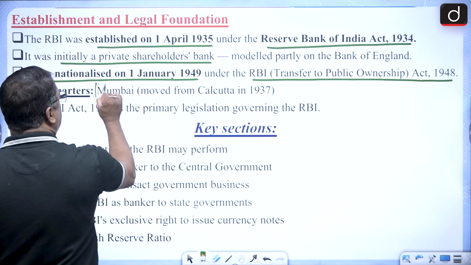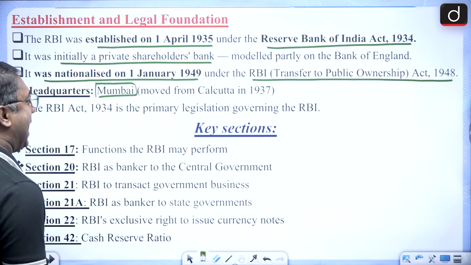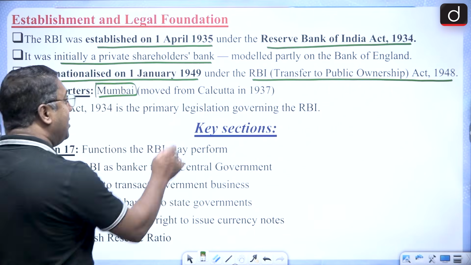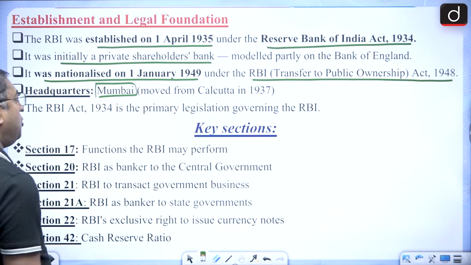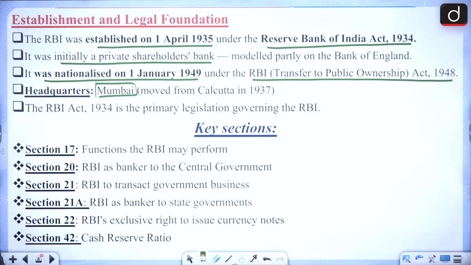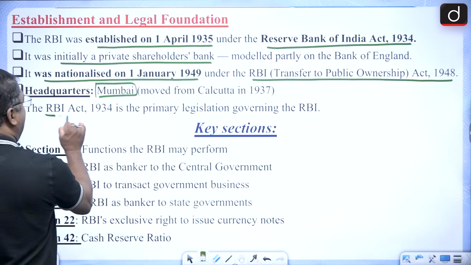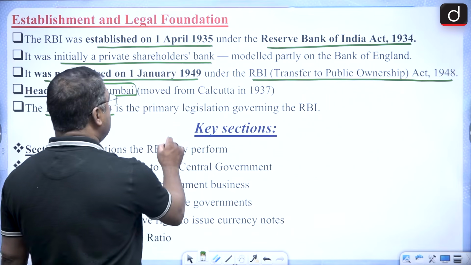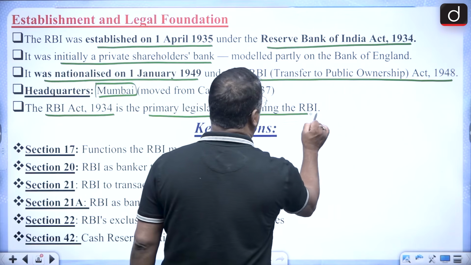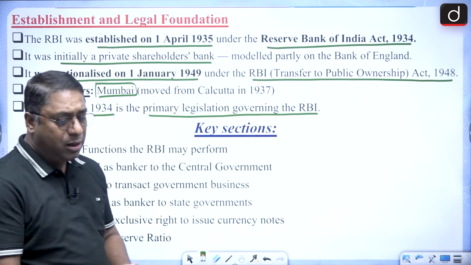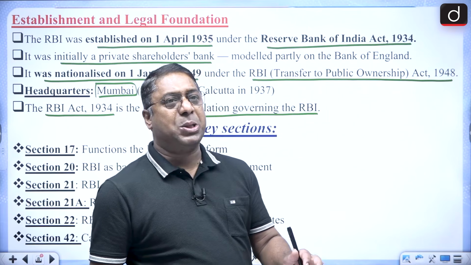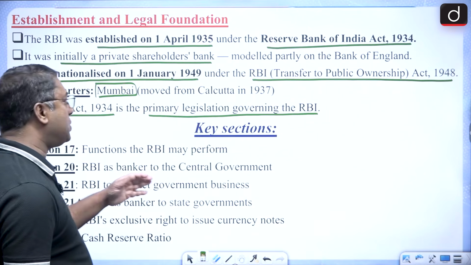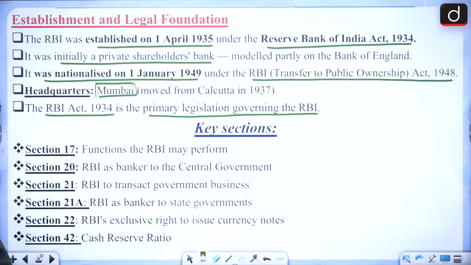Headquarter, it is in Mumbai, moved from Calcutta. Earlier it was in Calcutta. In 1937, it was moved from Calcutta to Mumbai. And the RBI Act 1934 is the primary legislation governing the RBI. That means the primary legislation which governs the RBI is the RBI Act 1934.